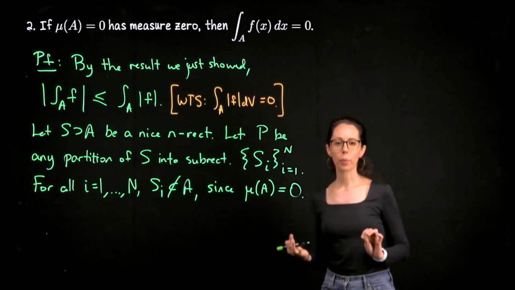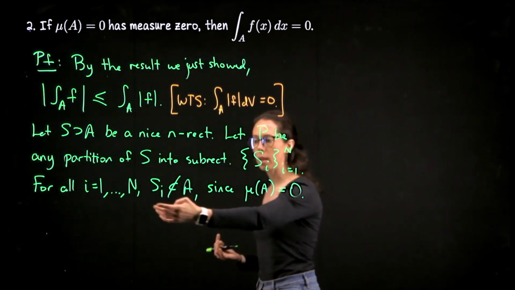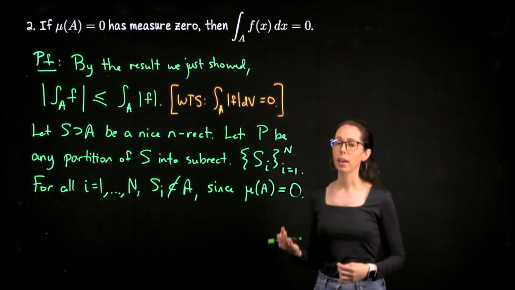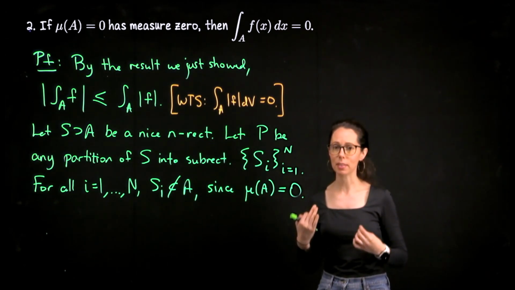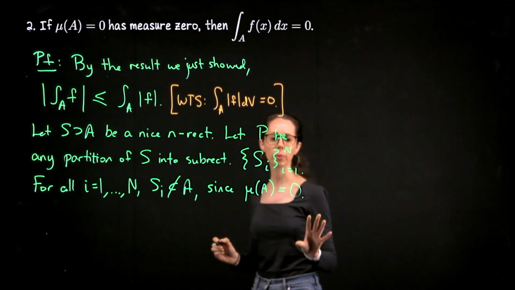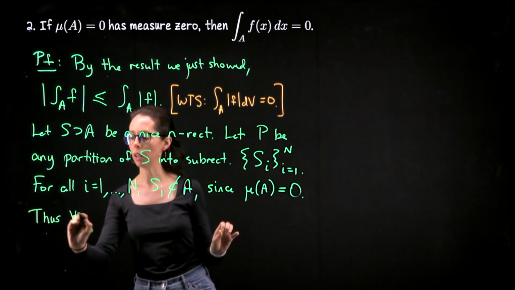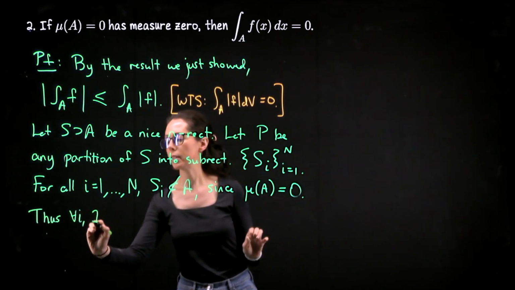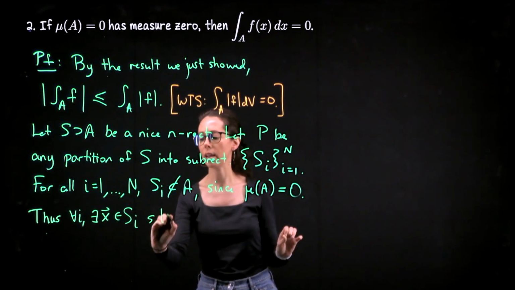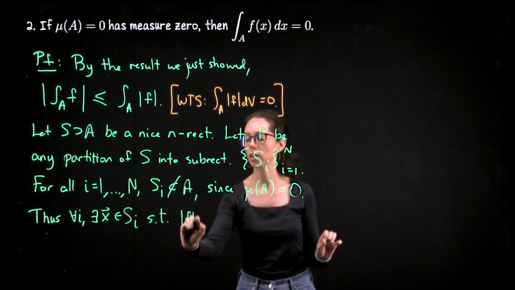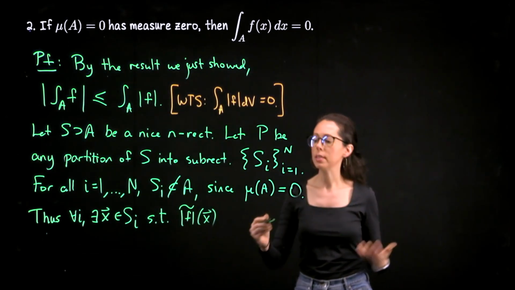Okay, what are we about to do? We're going to do the lower sum. Let me point out first that since no subrectangle is contained inside of A, every subrectangle contains a point from A complement where the extended function is set to be 0. Let me write that down, and then we will do the lower sum. Thus, for all i, there exists some input x from the ith subrectangle such that if I take the absolute value function and extend it to that value x, it would be 0.